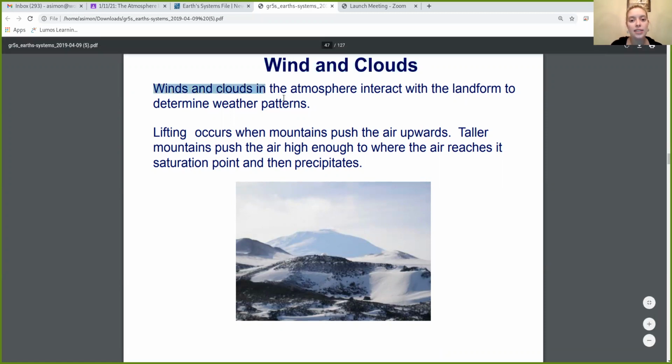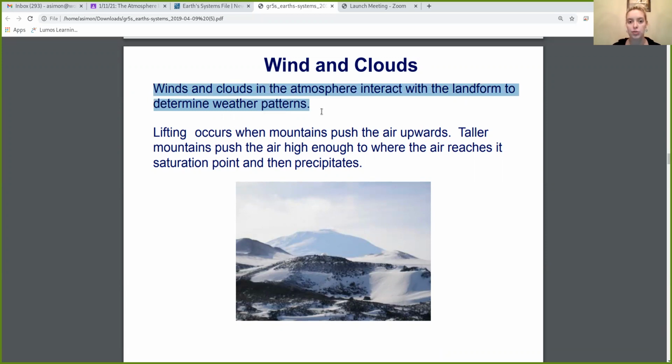Wind and clouds in the atmosphere interact with a landform to determine weather patterns, okay? So something happens with the wind and the clouds and they end up interacting with some sort of landform, whether it's a mountain, whether it's a ledge, whether it's a rock. They interact with some type of landform and that determines the weather. That combination of the wind and the clouds in the atmosphere interacting with that landform is what causes different weather patterns. So go ahead and put that into your notes.